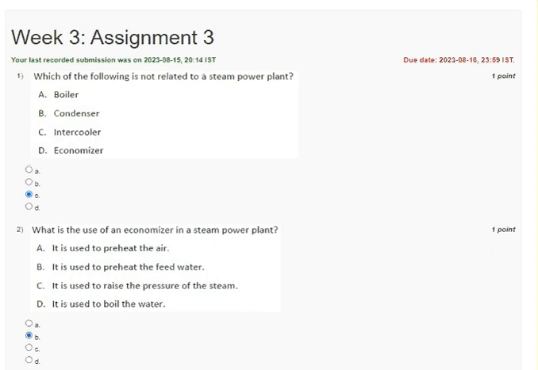What is the use of economizer in a steam power plant? Economizer is used to preheat the water which is going to the boiler. So option B is correct. It is used to preheat the feed water.